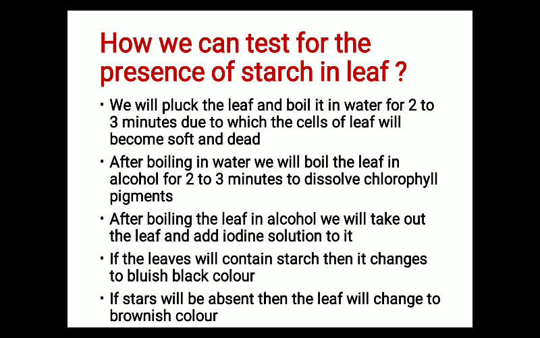And after boiling the leaf in alcohol, we will take out the leaf and add iodine solution to it. So this is very important. If the leaf contains starch, then the color of the leaf will change to bluish black. And if the leaf does not contain starch, then the color of the leaf will change to brownish. So this is how we can test for the presence of starch.